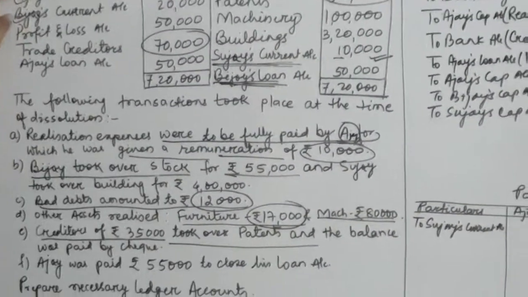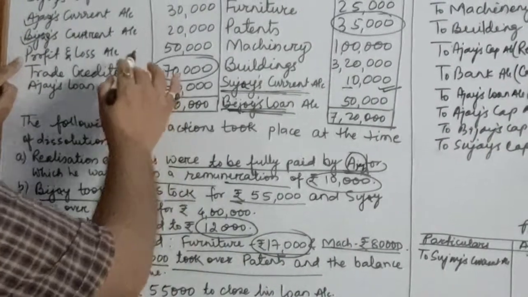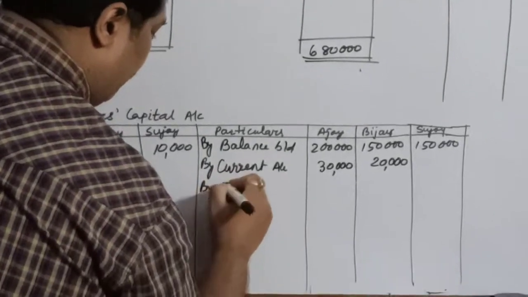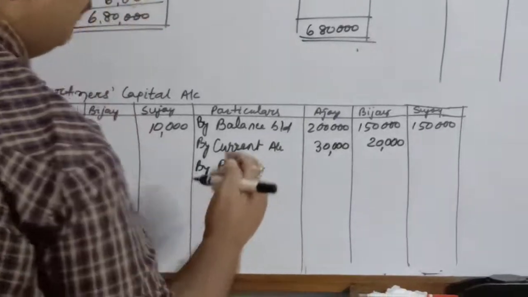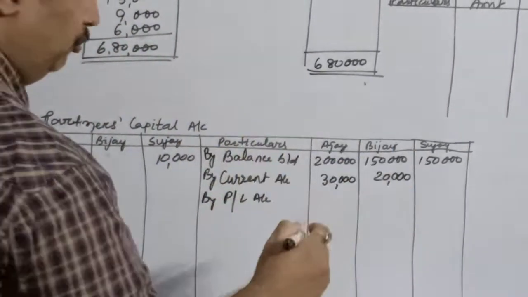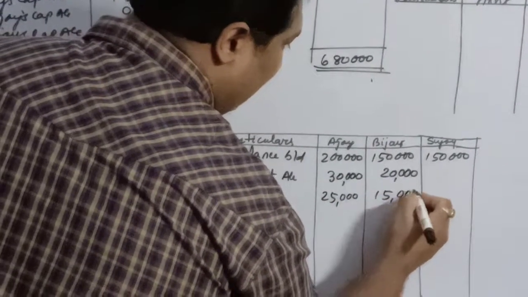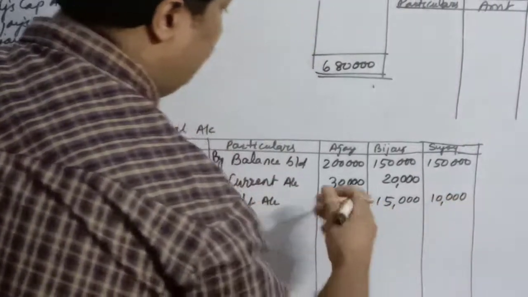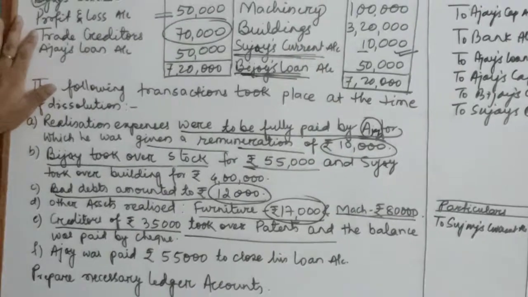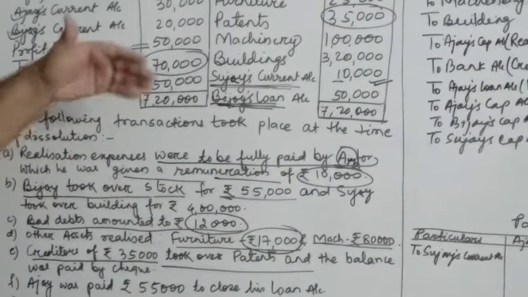Now after writing the current account, we have an accumulated profit and loss account of 50,000, which will be distributed in the profit sharing ratio by profit and loss account. 50,000 to be distributed in the old ratio, 5:3:2, so 25,000, 15,000 and 10,000. That is the share of the three partners. We have trade creditors, which is a liability. Ajay's loan account is already closed.